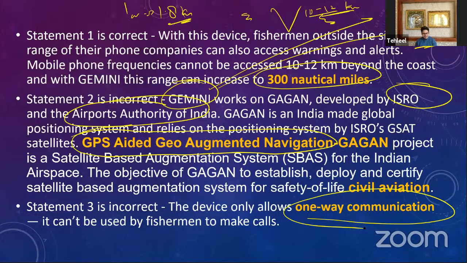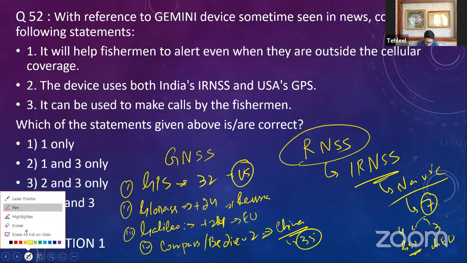You will only be getting the alerts, the warnings regarding the weather conditions in the ocean. Okay, you will not be able to make phone calls. It is not a two-way conversation, it's a one-way communication system. Okay, now that is your GEMINI. Now let's look into the question we have in here.